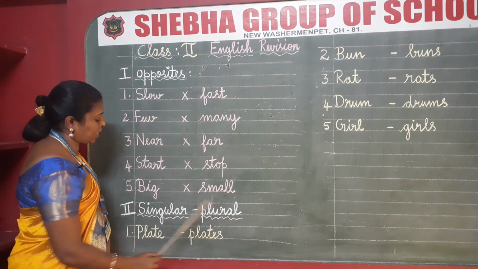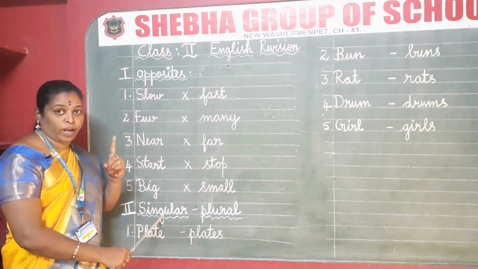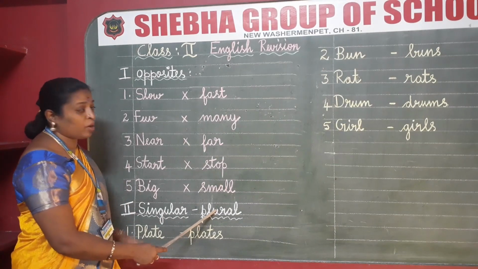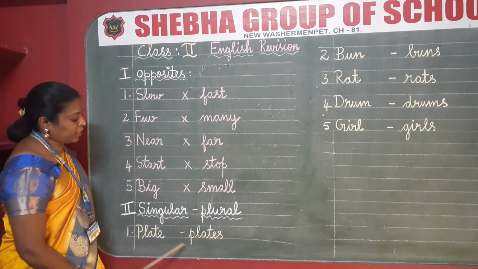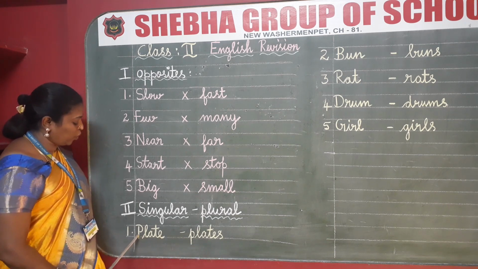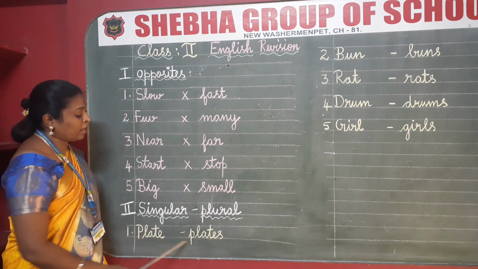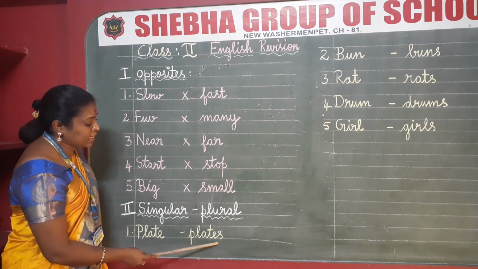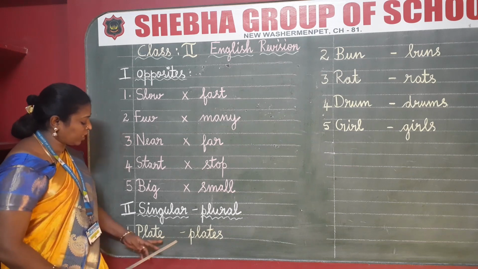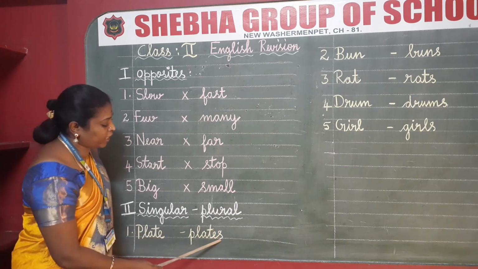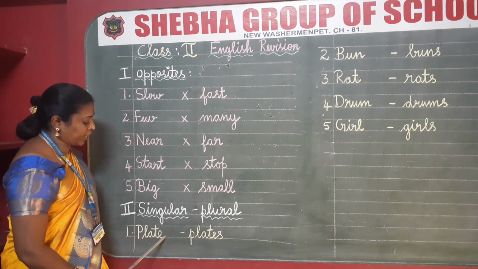Singular, plural. Singular means what, ma? Just one. Plural means more than one. Okay, ma? First one, plate, plates. The plural of plate is plates. You have to add s to make it a plural. Plate, plates.